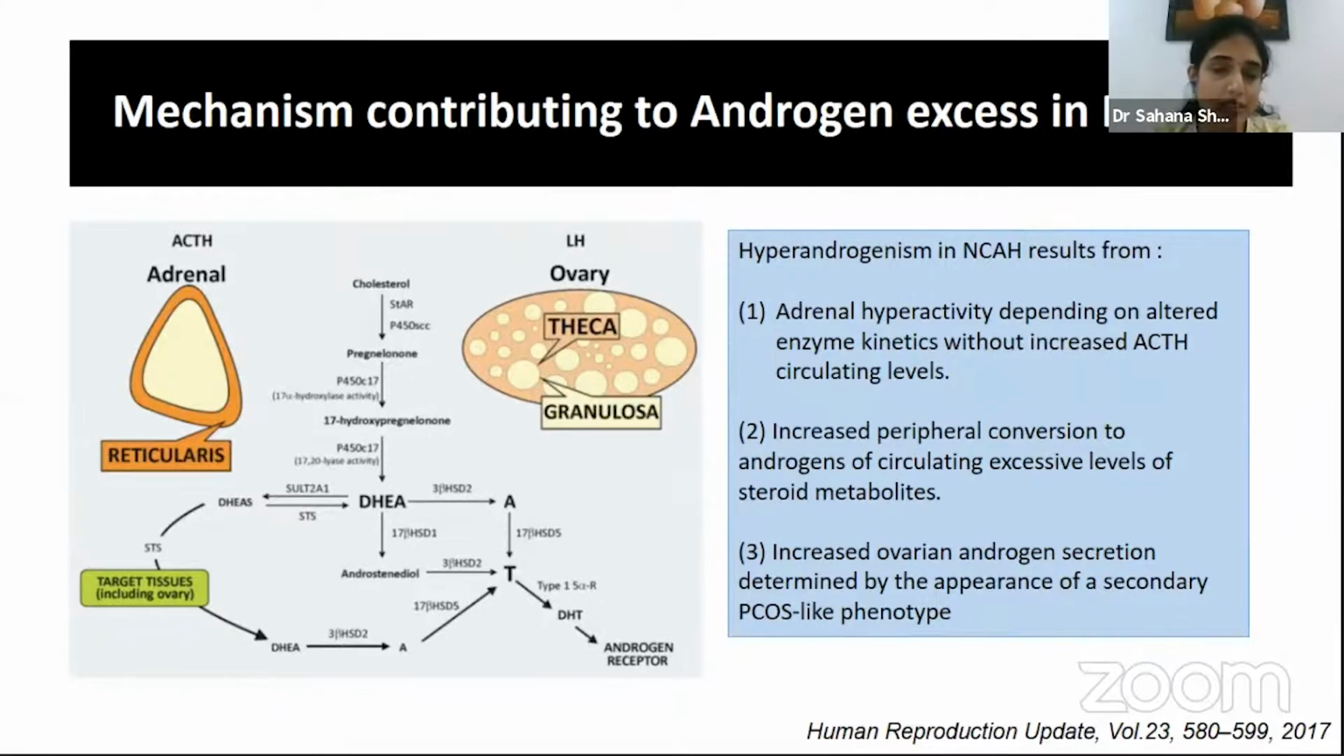And plus, in addition to this, because of the availability of androgens in the blood, which can be converted into estrogens, there must be an early GnRH stimulation, which leads to increased LH synthesis, and that may act on the ovary and may create a picture like a PCOS, which is like a secondary polycystic ovary-like phenotype, which again contributes to these hyperandrogenic features in patients with non-classical congenital adrenal hyperplasia.